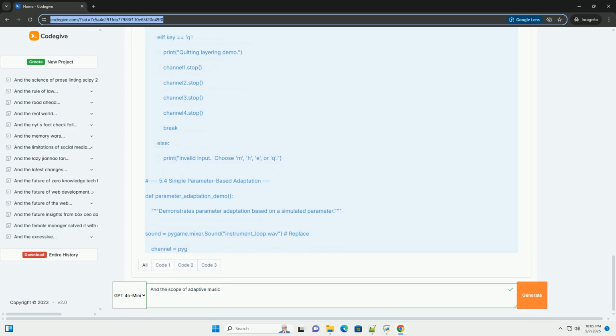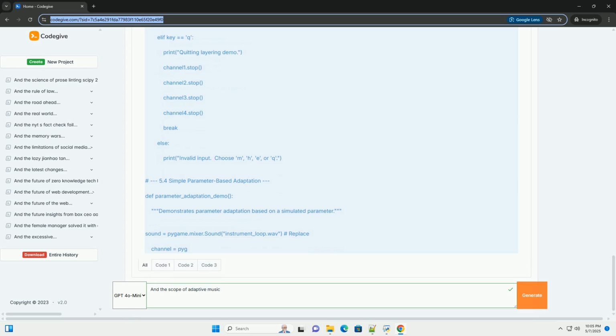Example, sequencing. A music application could use a predefined melodic sequence and then transpose it based on the user's input, allowing them to create melodies in different keys. Example, compositional algorithms. A generative music system for an art installation might use Markov chains or other statistical models to generate music based on the movement of visitors.